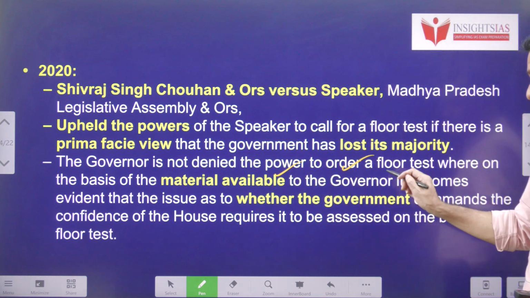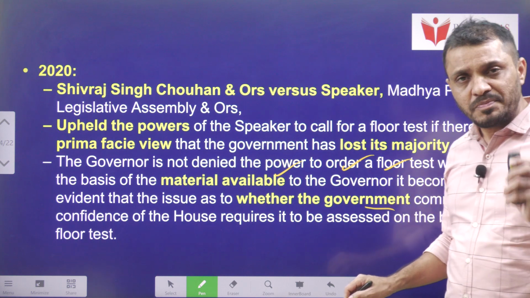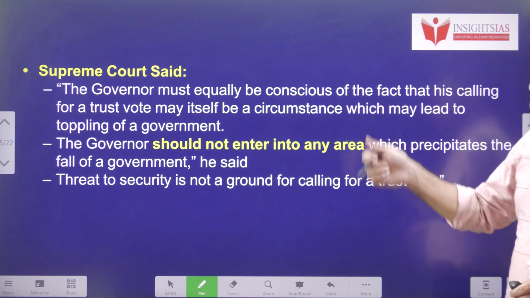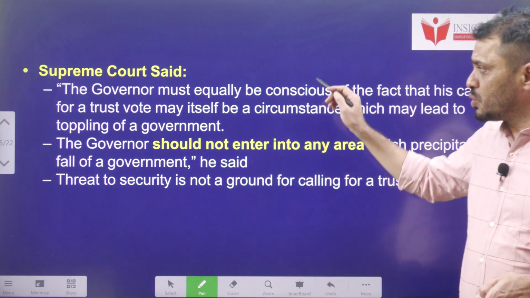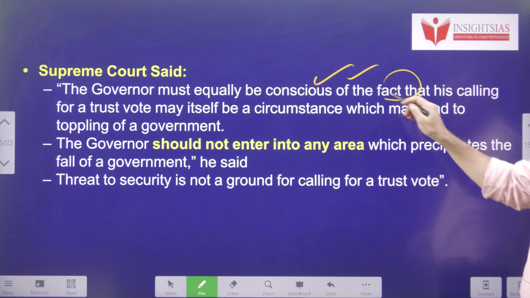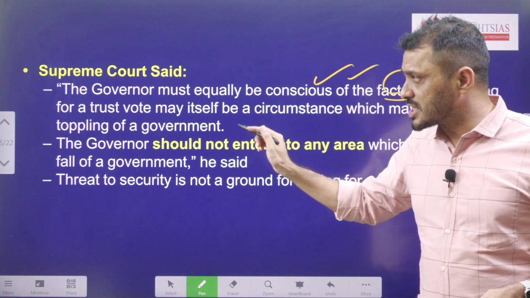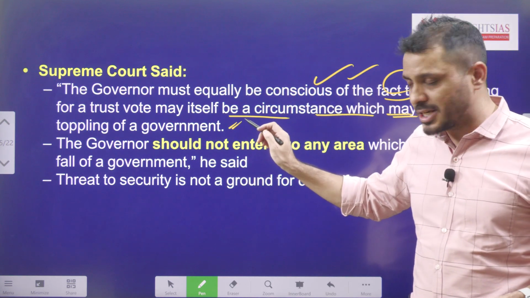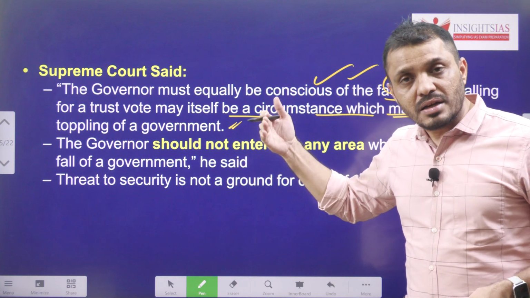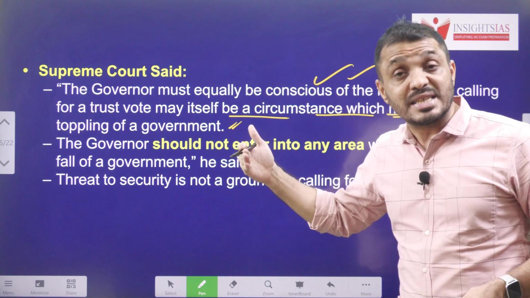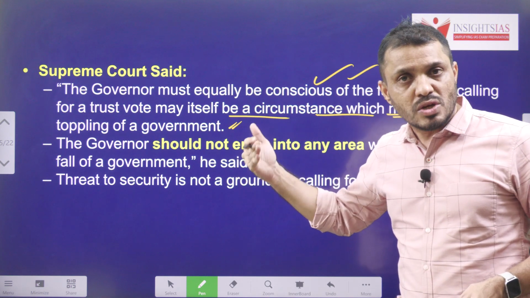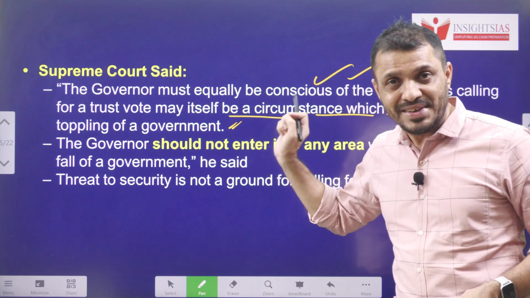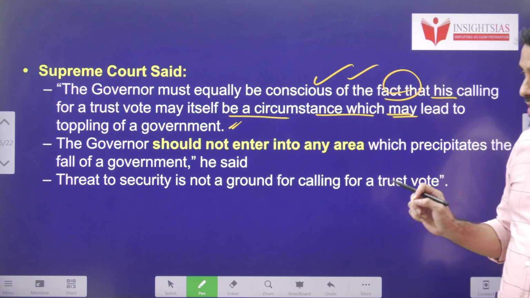If there is substantial evidence, then the governor, without taking the advice of the Council of Ministers, can call for the floor test. The Supreme Court said that the governor must be equally conscious of the fact that calling a trust vote is itself a circumstance which may lead to the toppling of the government. So generally when someone is calling for the trust vote, there is a chance that the government may collapse. So the governor should not use this weapon; the governor should exercise it very cautiously.